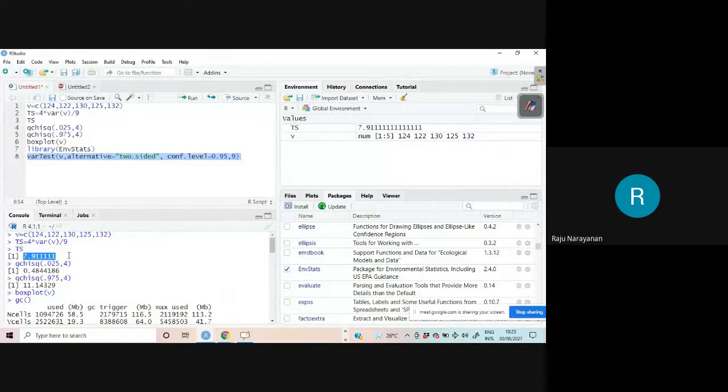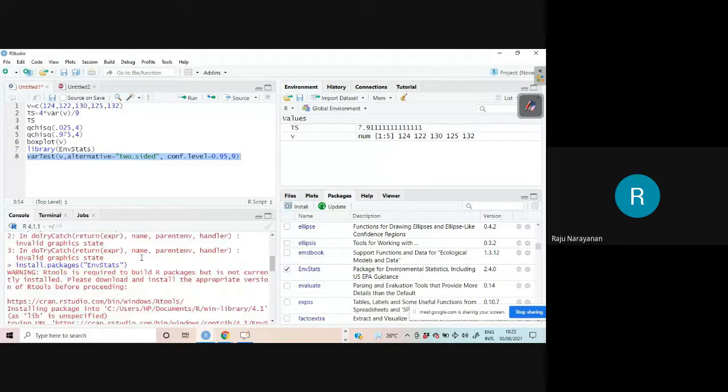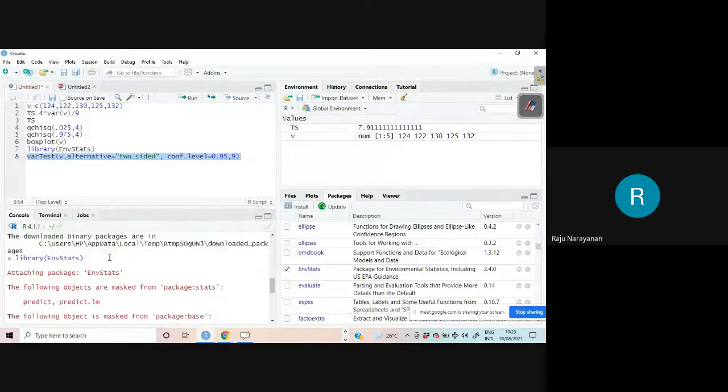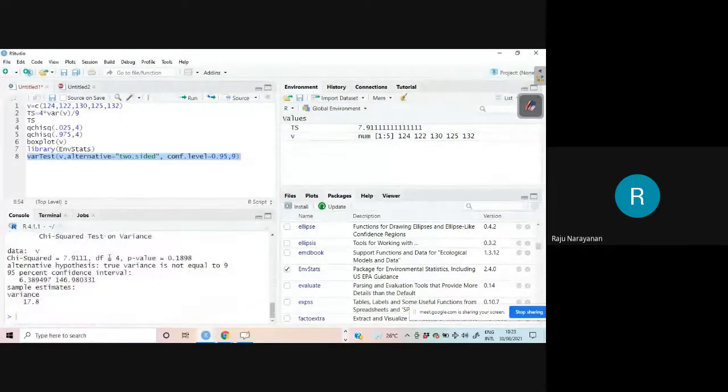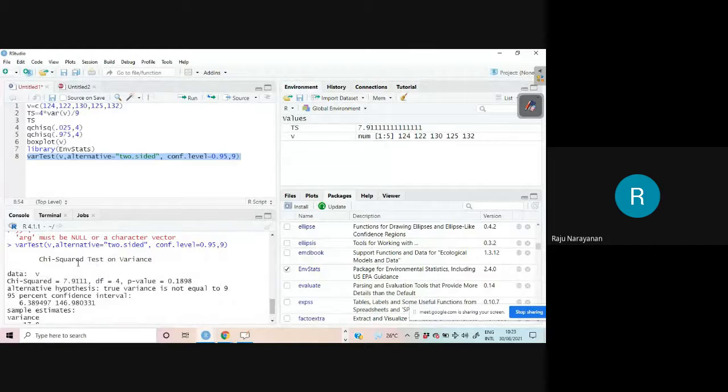7.911, that's all. If you can use the direct calculation method, you use it. Otherwise, you can use this package. It will do the calculations for you. Chi-square test on variance, data file is V. Chi-square value is 7.911, and degrees of freedom is 4.